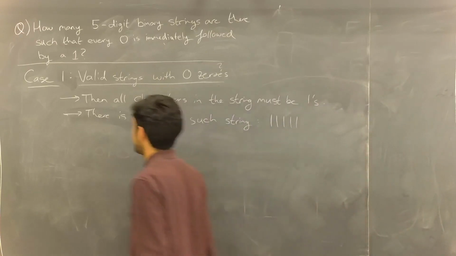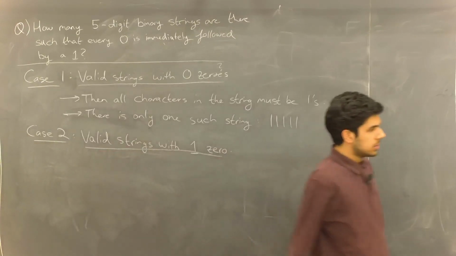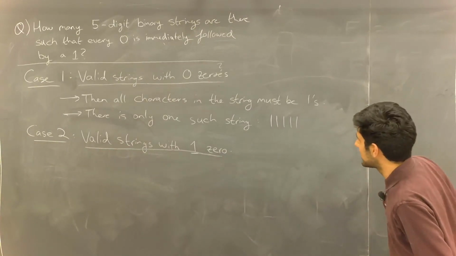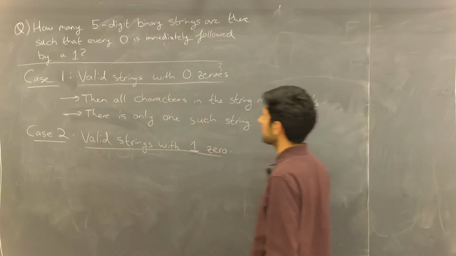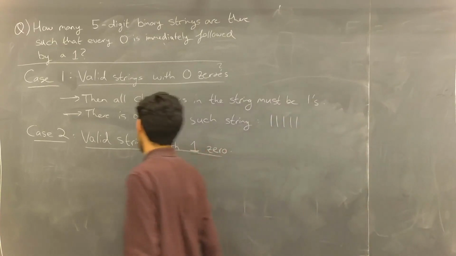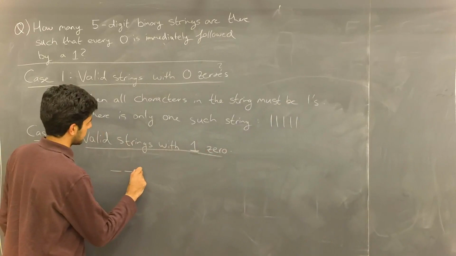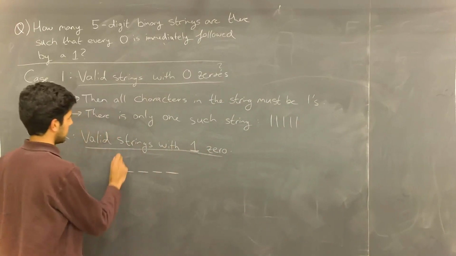So let's do case 2. Our second case is the valid strings with 1 zero in it. This is slightly more complex. What we can do is imagine we have a sequence of 5 spaces that we're going to fill in with 1s and 0s.